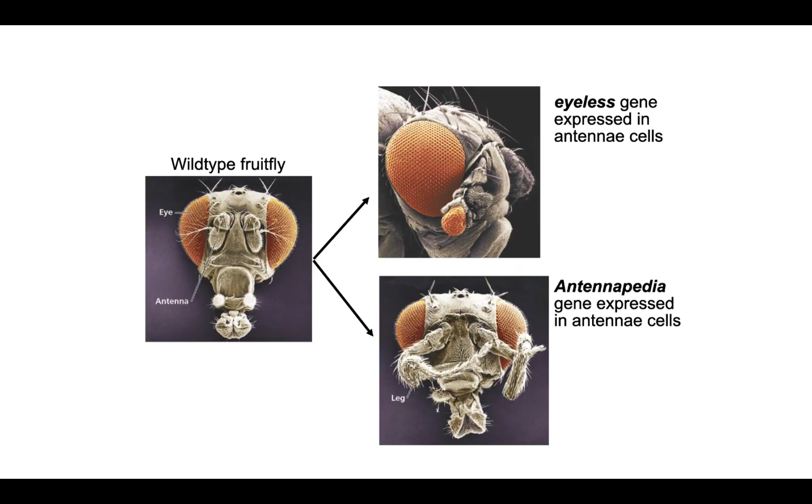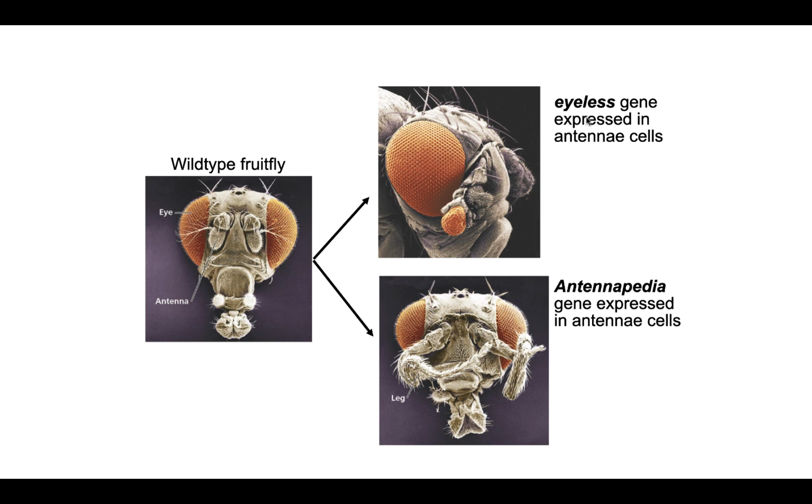Now, if one was to make a mistake, and a gene was expressed where it isn't supposed to be expressed, so misregulation, we have some really neat examples of this. Here we have a wild-type fruit fly. We've got the eyes, and then we've got the antennae here.